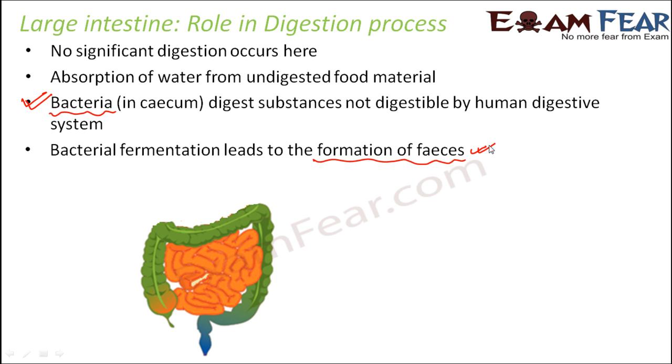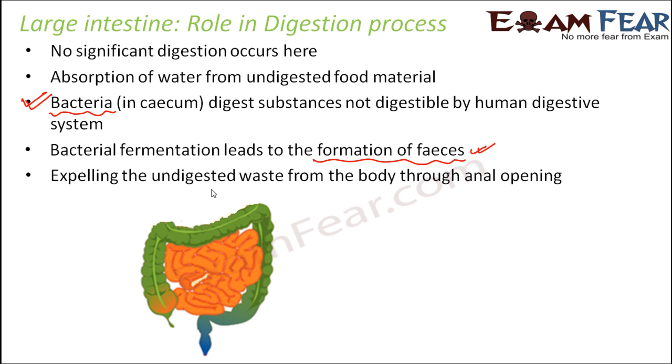On top of that, bacteria acts on that. So bacterial fermentation also snatches out some of the materials out of it. So whatever remains now, that is something which is waste. That is something which cannot be digested by our body. So those substances need to be thrown out of the body. So now this feces is expelled from the body through the anal opening. But before being expelled, the rectum is the place where the feces are stored.